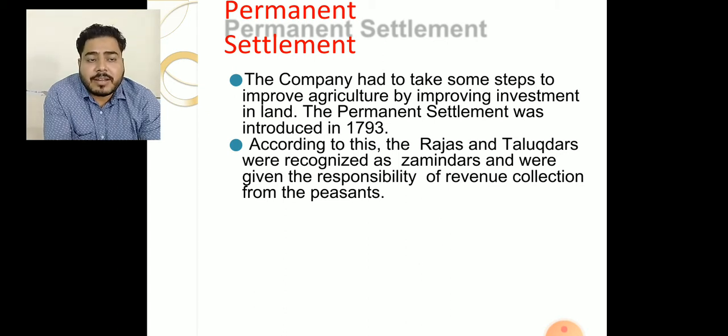According to this, the Rajas and Talukdars, meaning the local landlords and the kings of India, were recognized as zamindars. They lost their prestigious post. Now they became zamindars and were given the responsibility of revenue collection from the peasants, because the Company did not want to collect any direct taxes from the peasants. They wanted a mediator, so they converted Rajas and Talukdars into zamindars, and the zamindar would act as a mediator to collect the taxes and forward them to the British East India Company.